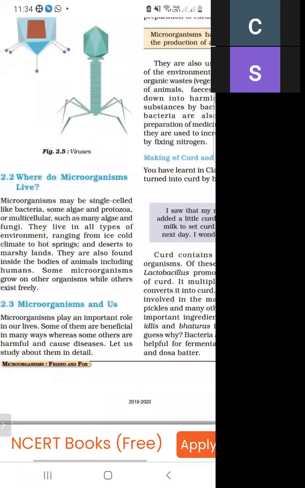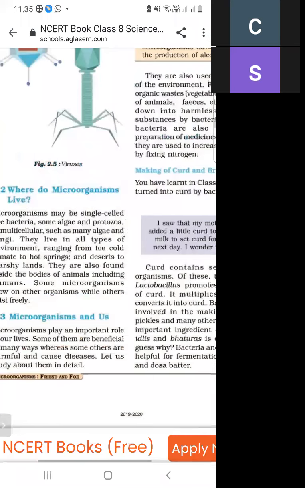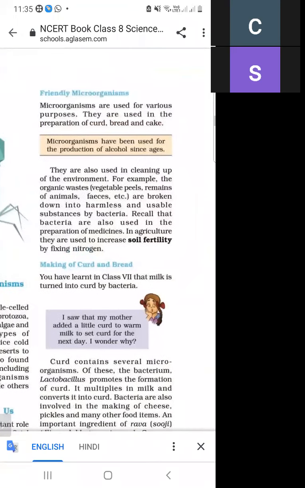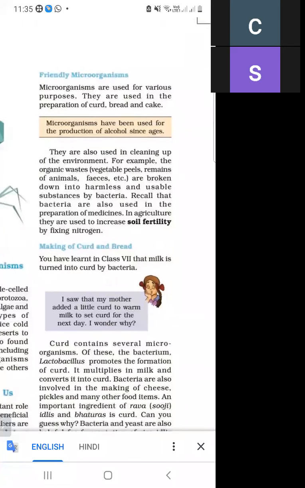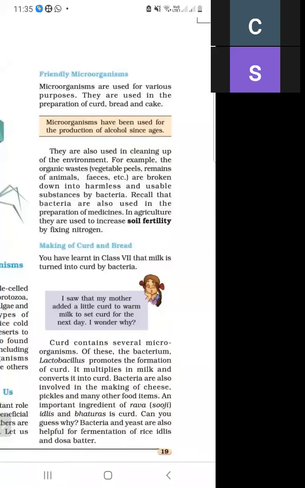A microorganism can be beneficial for us and can be harmful for us. The microorganisms that are beneficial for us are called friendly microorganisms. These are the uses of friendly microorganisms. First, they are used in cleaning up the environment. Second, organic waste, vegetable peels, and remains of animals are broken down into harmless and usable substances by bacteria. They are used in the preparation of medicine and to increase soil fertility.